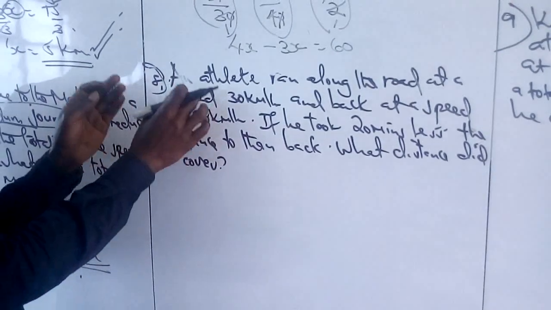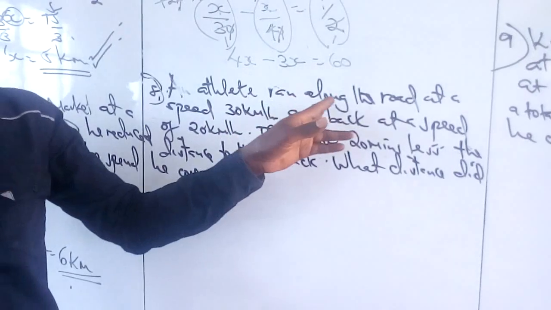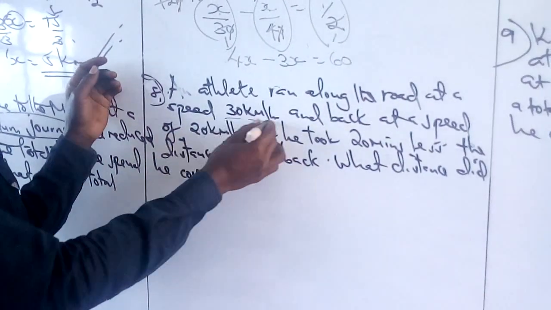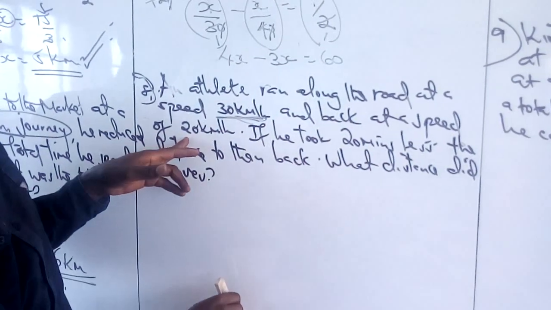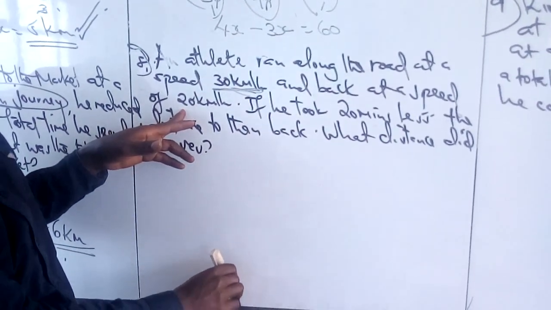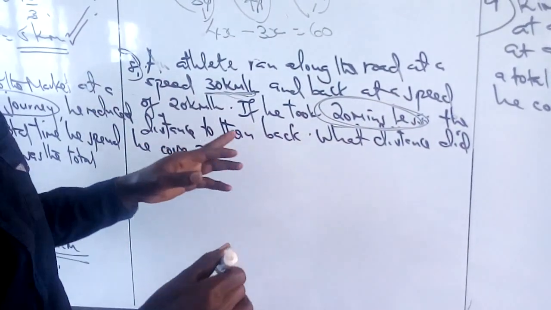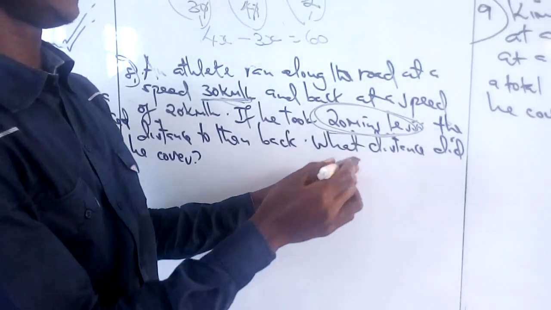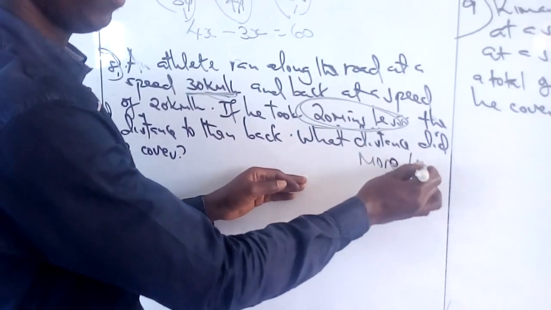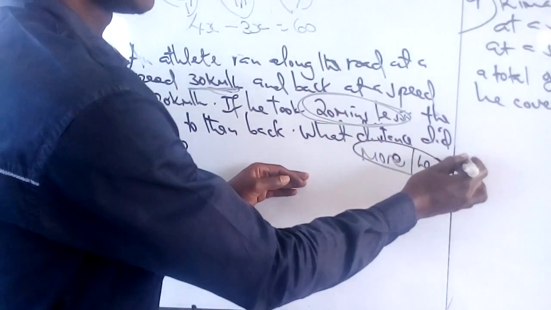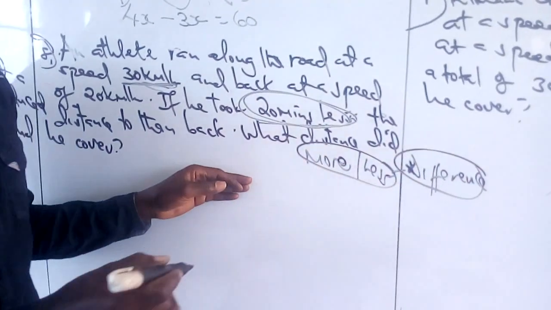Question number 8. An athlete ran along the road at a speed of 30 kilometers per hour and back at a speed of 20 kilometers per hour. He took 20 minutes less. Remember what we have said, that the more or less answers the difference, the difference between the two.